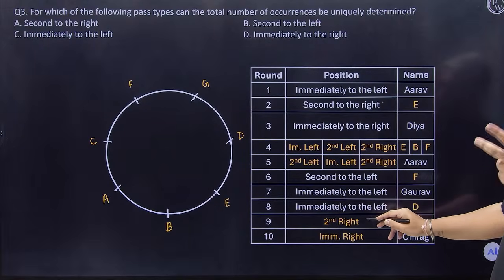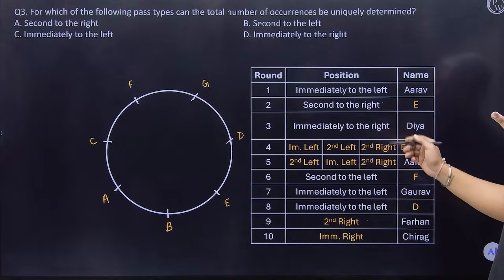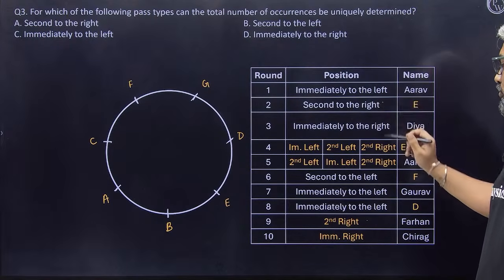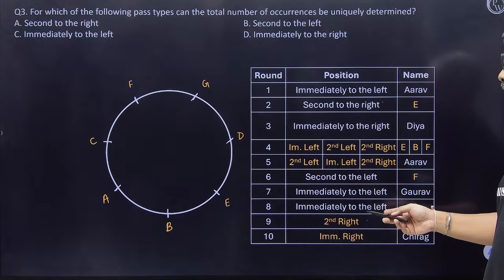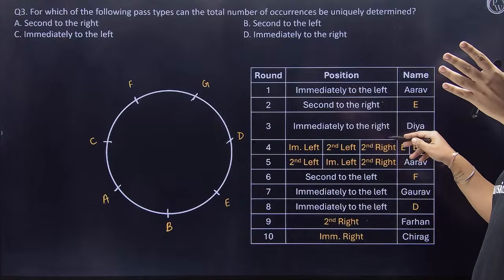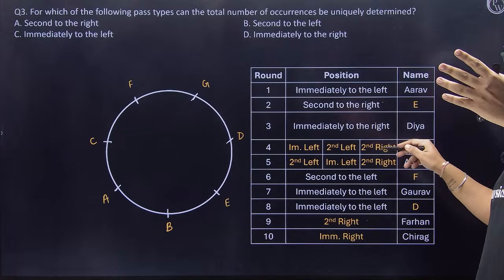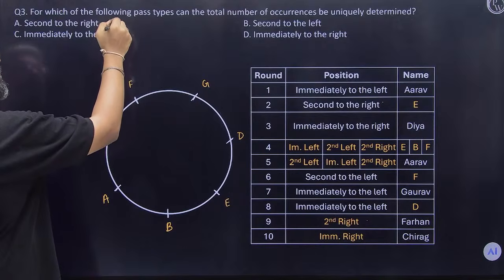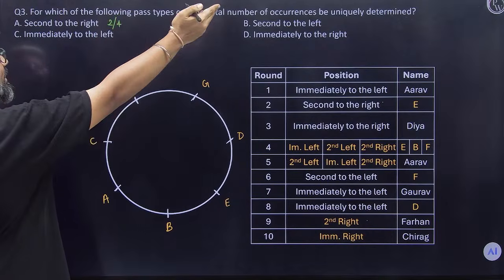So it's twice. It's either twice or thrice, correct? It could be either 2 times, which is round 2 and round 9, or it could be 3 times, or it could be 4 times. It'll be 4 times if it is case 3 here. Yes. So it's either 2 times or 4 times. So I cannot uniquely determine it.